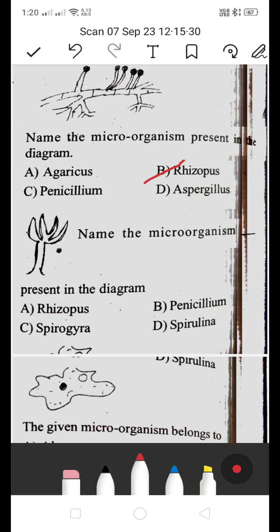Name the microorganism present in the diagram. Is it A rhizopus, B penicillium, C spirogyra, or D spirulina? The answer is B, penicillium. Penicillium is nothing but blue or green molds. The first antibiotic was named penicillin. Next one.